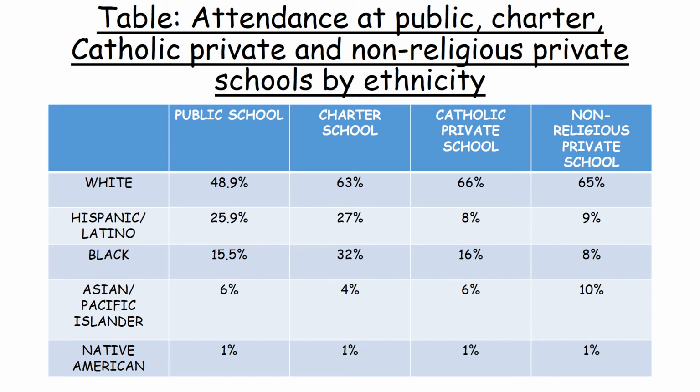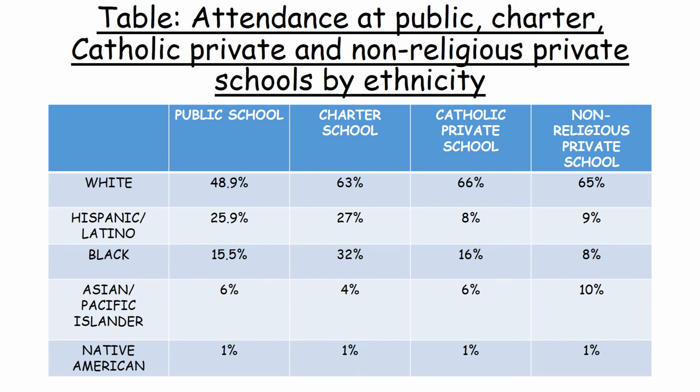Now Catholic private schools and non-religious private school, this is where you really need to pay attention here to the statistics, because this shows you how this differentiates. You see that in terms of the students that attend Catholic private schools, 66% of them are white. The students that attend non-religious private schools, 65% of them are white.